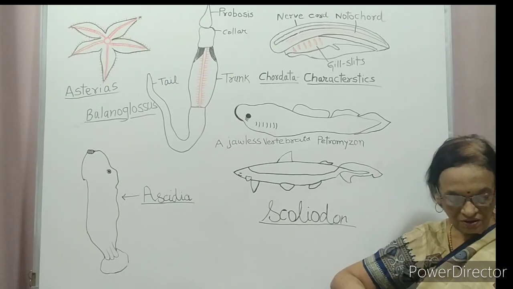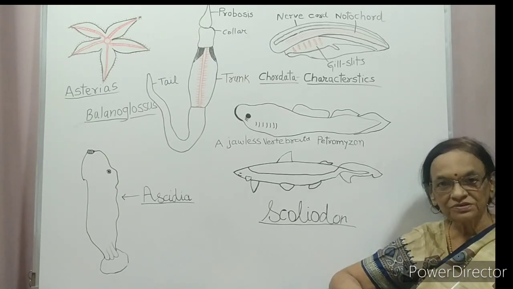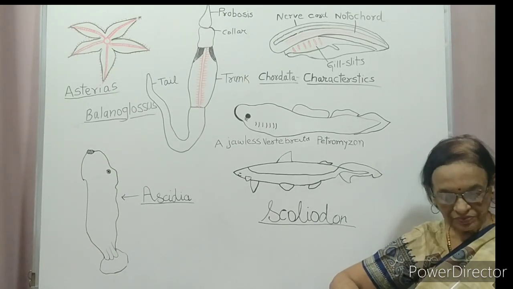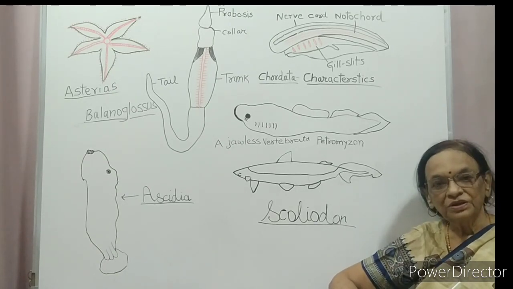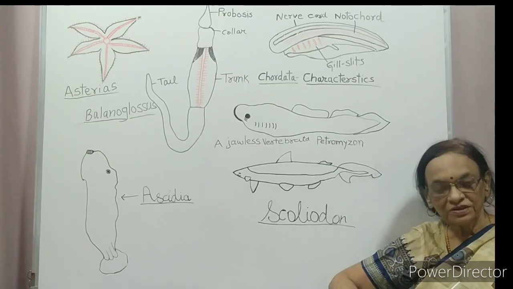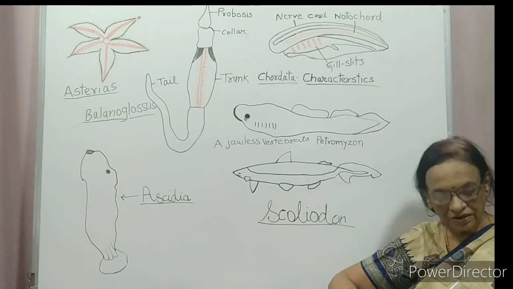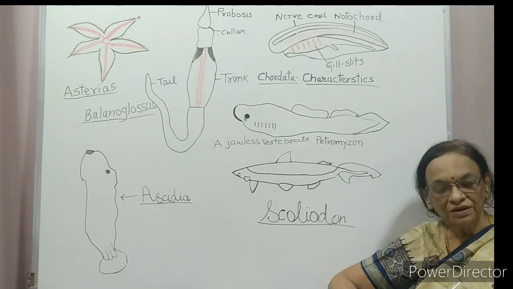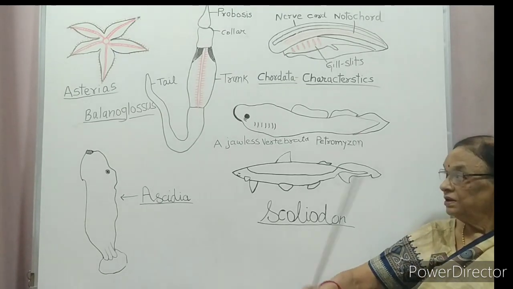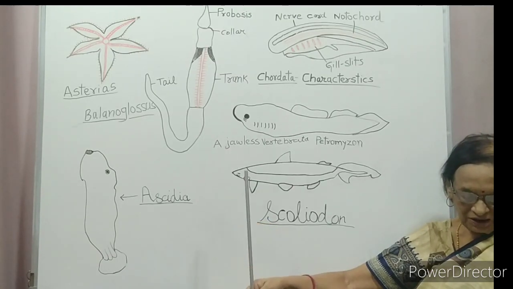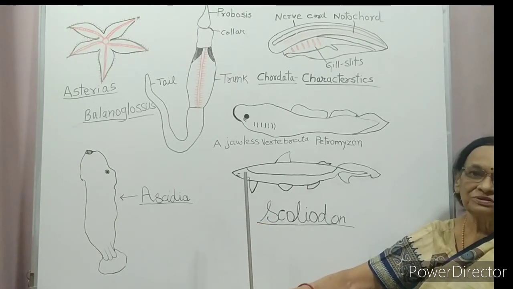It is called the open blood circulation system. Respiration is through gills. Excretory system is through the proboscis gland. Sexes are separate. Fertilization is external and development is indirect. Example, Balanoglossus. This is Balanoglossus and Saccoglossus.